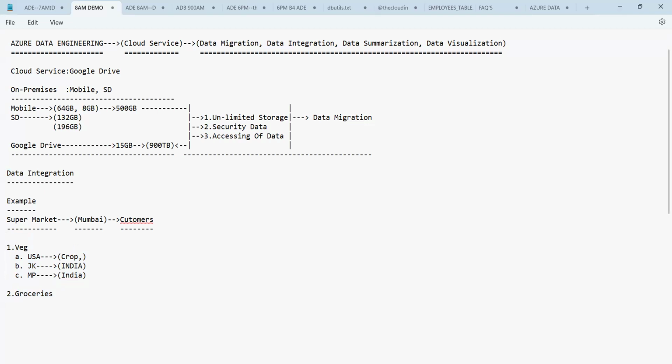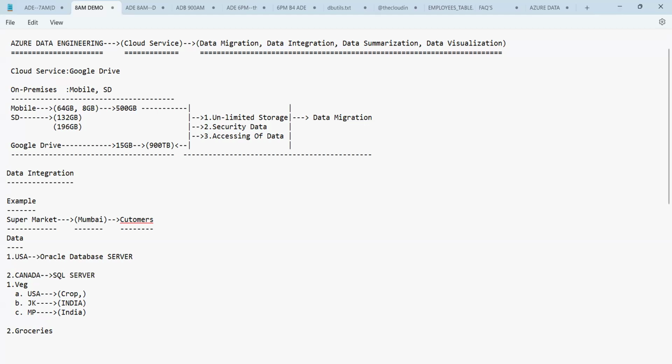That means data is available at different locations, such as one data in the USA, on a database server, or we can say an Oracle database server. Then another data is available in, let us say, Canada, and this is in SQL Server.